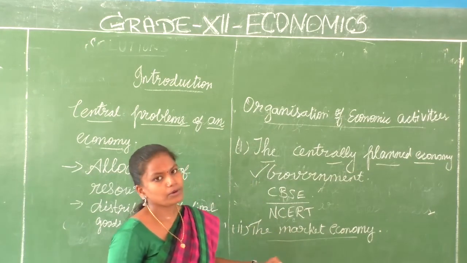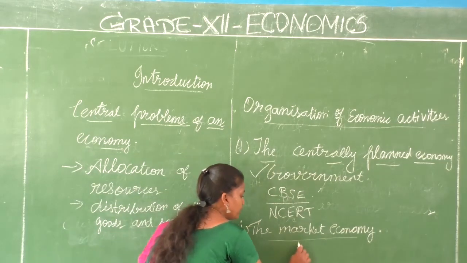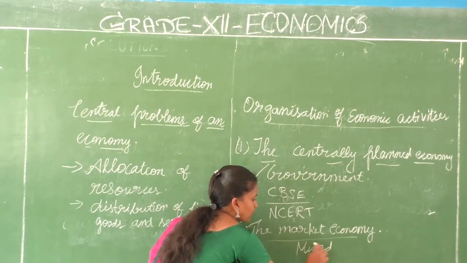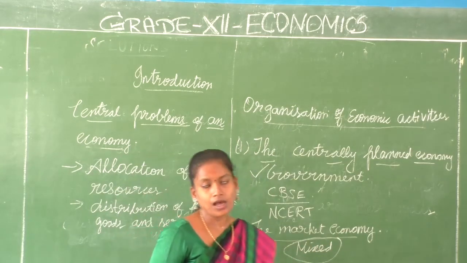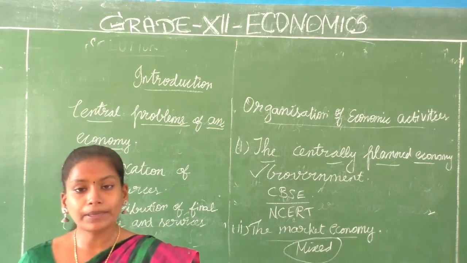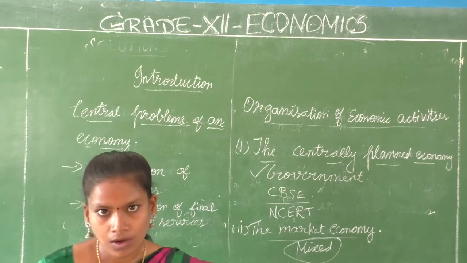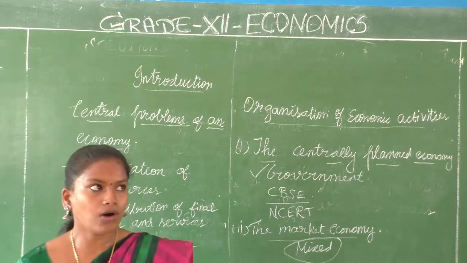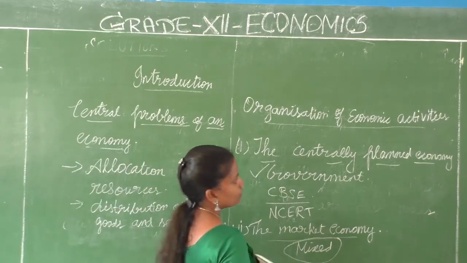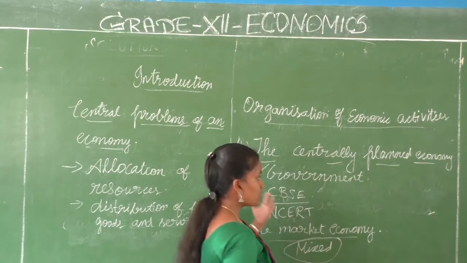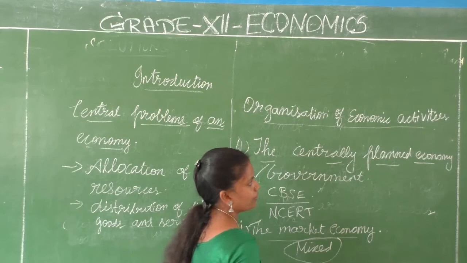Similarly, the market economy also may not work for all the products. So what do we need? We need an economy called a mixed economy, which is the mixture of the centrally planned economy as well as the market economy, so that the people of the society are highly benefited. Okay, that is all about the organization of economic activities. How do you organize? Using these two economies, which are called the centrally planned economy and the market economy.